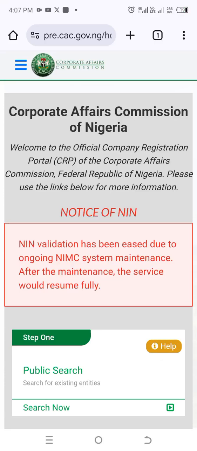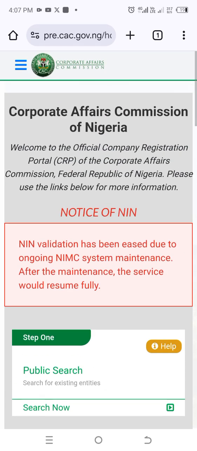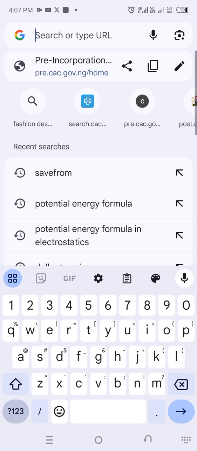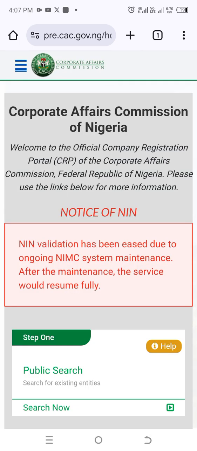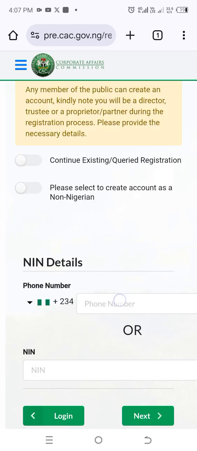So let me walk you through how you can become an accredited agent with the Corporate Affairs Commission, right? If you're an individual who is qualified to be an accredited agent, this is how you can go through the process with me. Let's go. All you need to do is come to pre.cac.gov.ng. Once you come to that website, click on these three lines you're seeing on the top left corner, and you're going to see register. You click on register, and then you'll see two options: phone number and NIN.